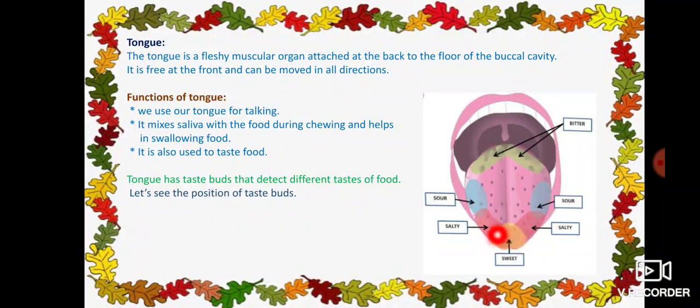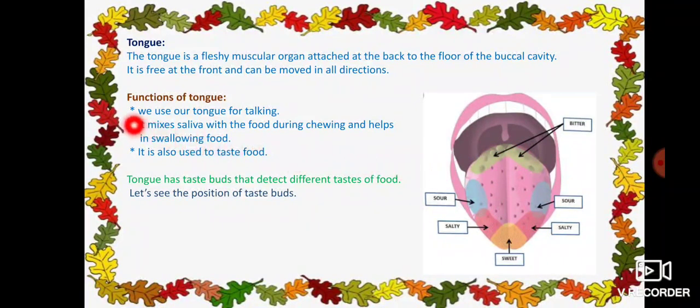But in the front it is free. This tongue is free in the front. It can be moved in all the directions. You can move your tongue this side and upside down. In all the directions you can move your tongue. It is free at the front, but in the back side it is attached to the floor of the buccal cavity. See, what are the functions of this tongue?